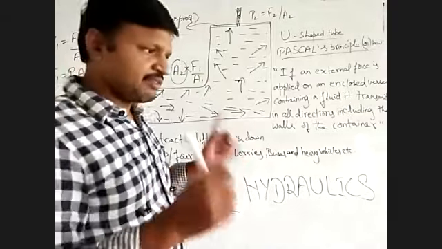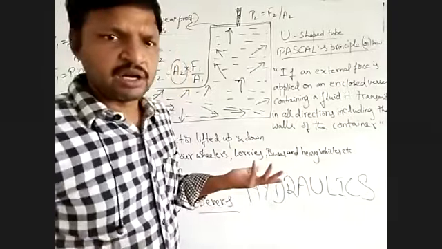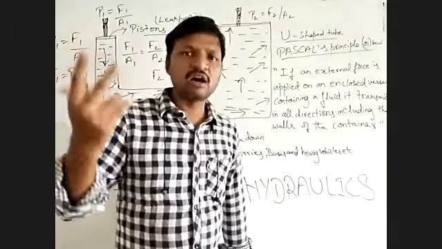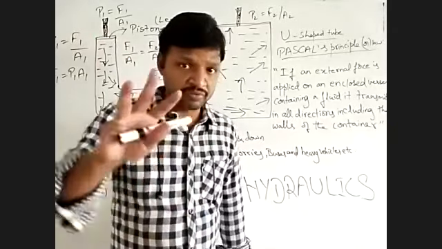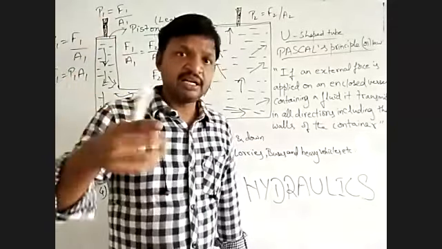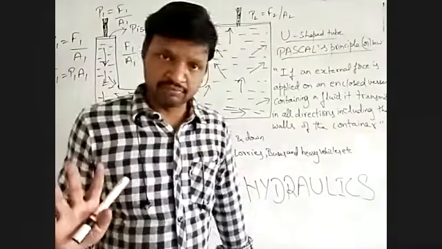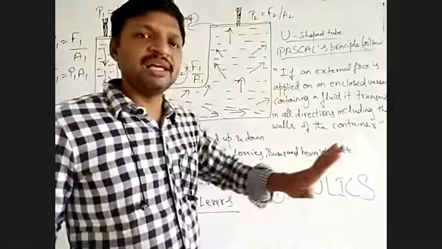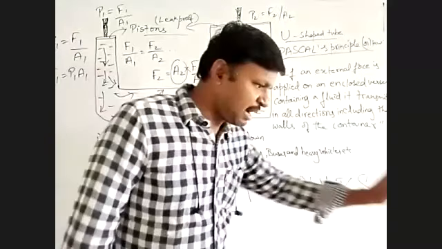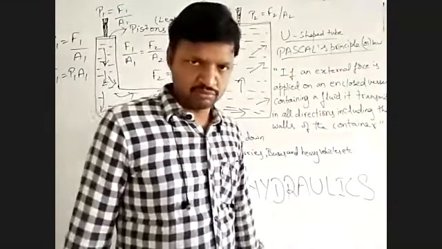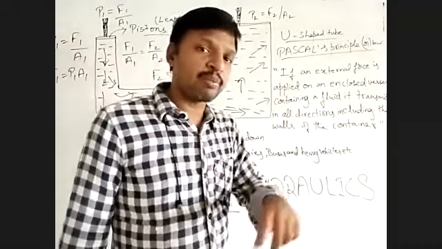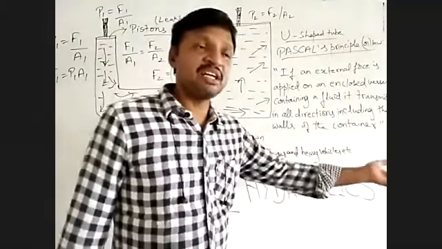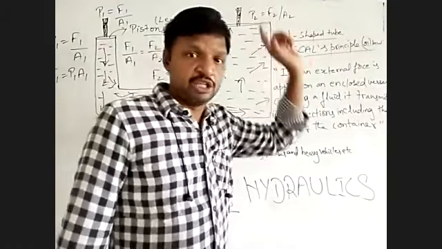Because the vehicle you are driving, suppose you consider a loaded lorry, the load is 15 ton. 15 ton means 15 into 1000 kg, 15,000 kg, and the empty weight of the lorry is 2 ton. So totally 17 ton, 17,000 kg of mass. You are able to stop it just by applying some 10 or 15 Newton of force. The force which you apply is little only. The force which it gets multiplied into by the time the vehicle stops is huge. Yes or no?